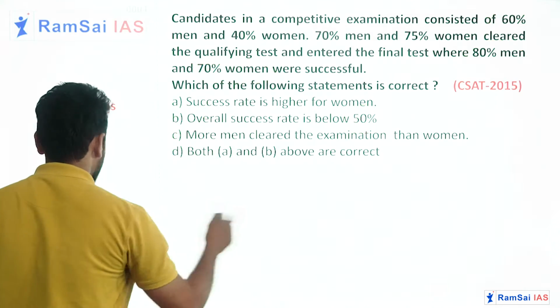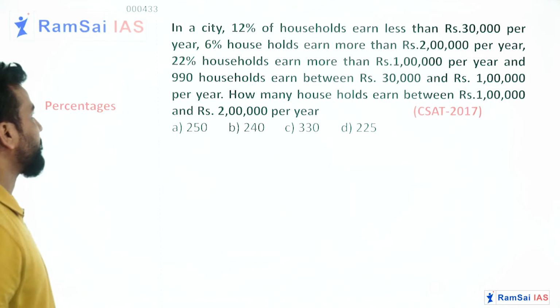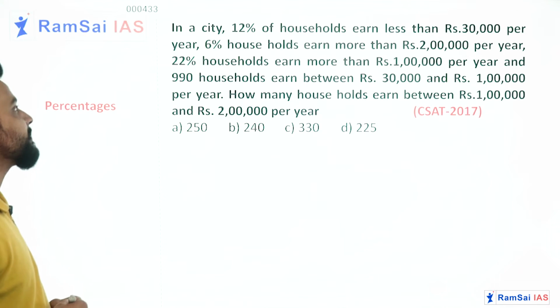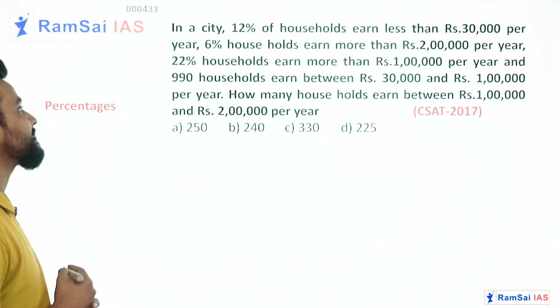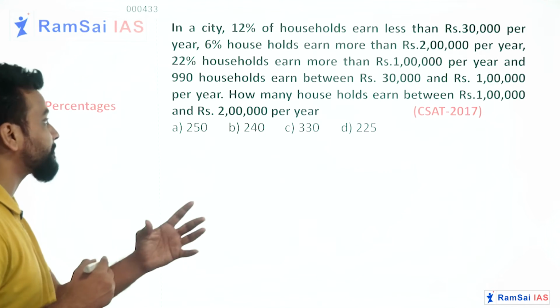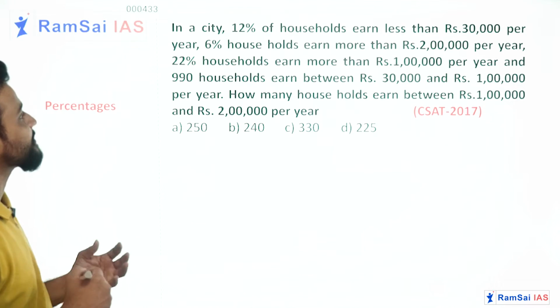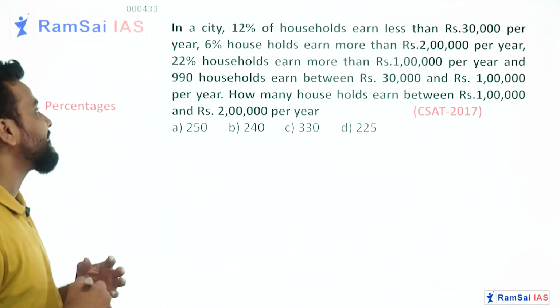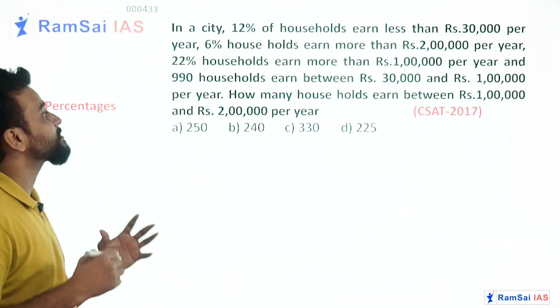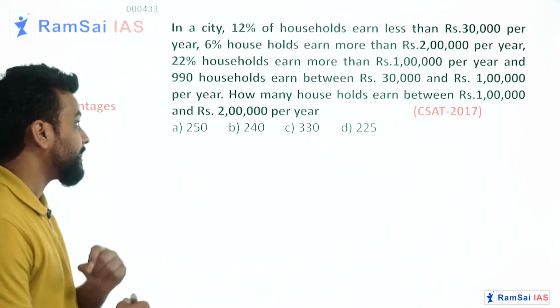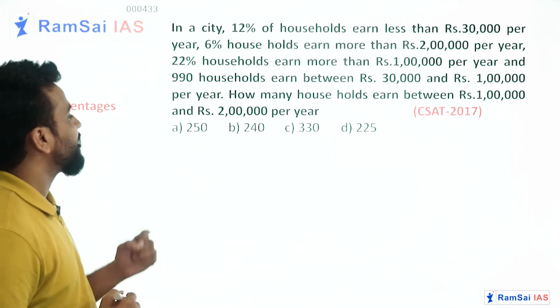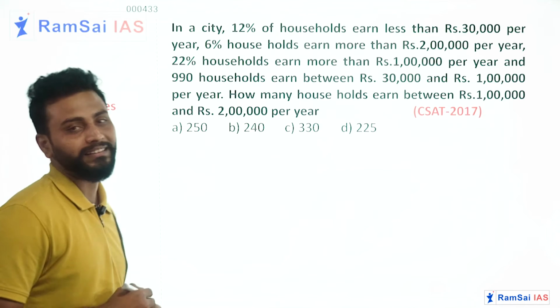So next question in this video. In a city, 12% of households earn less than 30,000 per year. 6% of households earn more than 2 lakh per year, 22% of households earn more than 1 lakh per year, and 990 households earn between 30,000 and 1 lakh per year. Then, how many households earn between 1 lakh and 2 lakh per year?